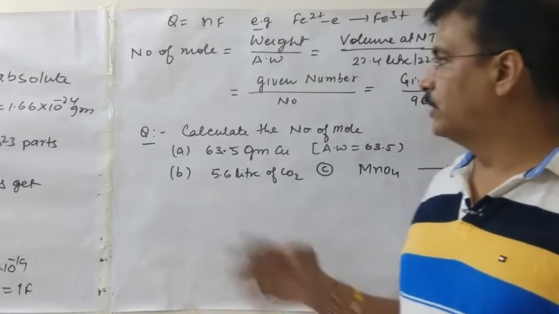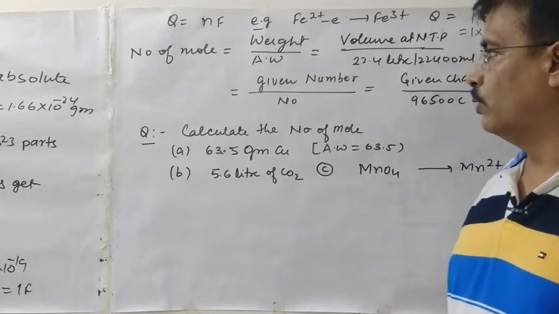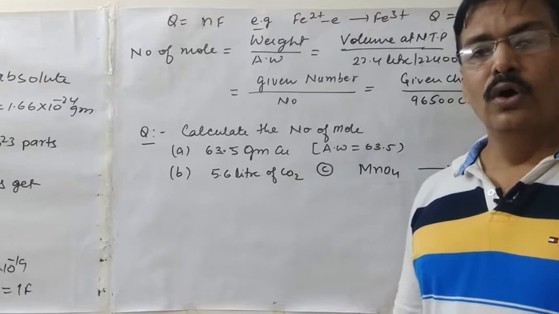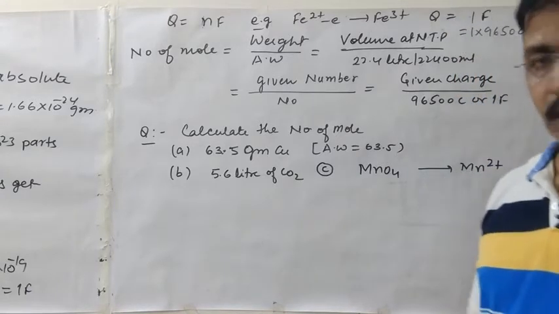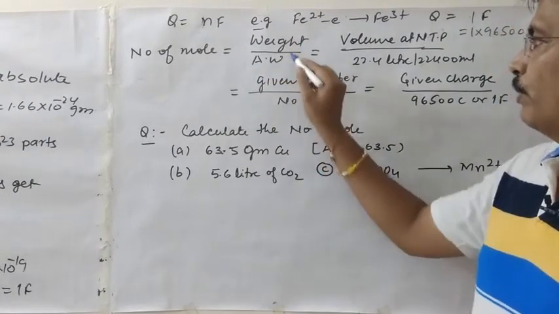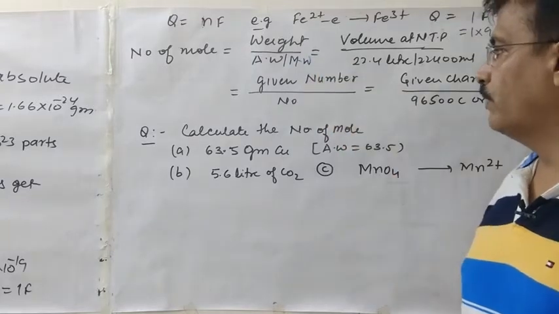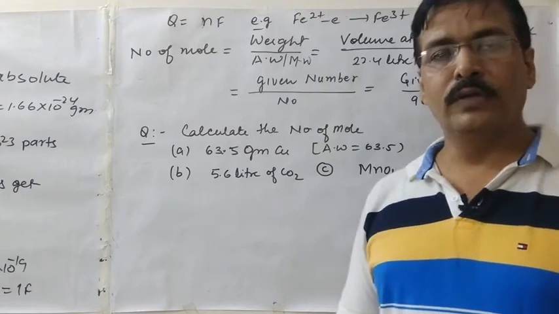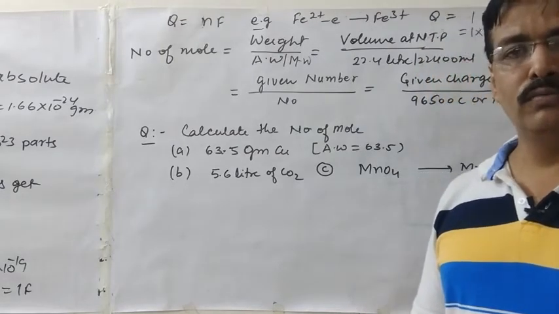Now after that we see how to do questions related to the mole concept. But you must remember that first of all you always find out the number of moles. Always. If the weight is given, divide by atomic weight or molecular weight. If it is an atom, divide by atomic weight. If it is a molecular compound, divide by molecular weight. In this way you calculate the number of moles.